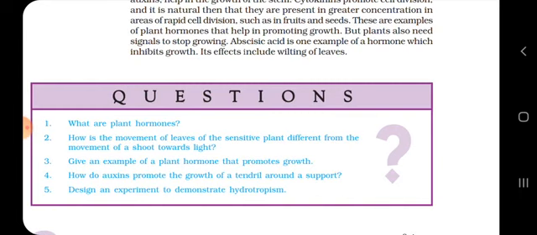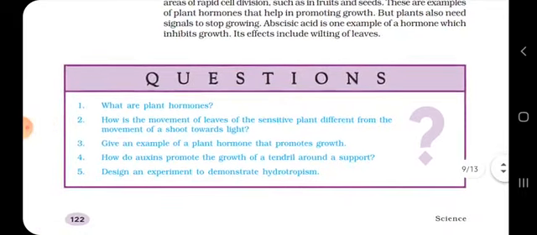Okay, and the movement of a shoot towards light is due to phototropism, because when the sunlight is coming, it will always direct towards the sunlight. Fine. So the movement of leaves of the sensitive plant is due to thigmotropism in response to touch, and the movement of a shoot towards the light is due to the growth of a flower or a stem in the direction of sunlight. That is also known as phototropism. Fine.